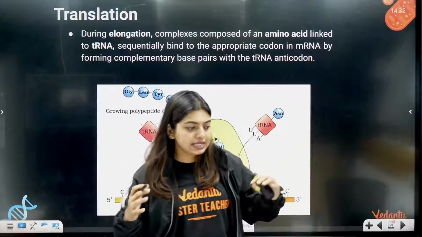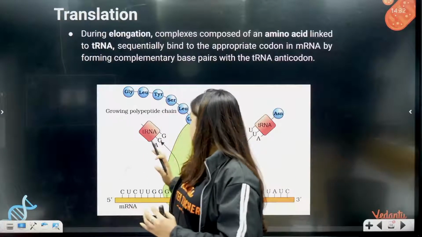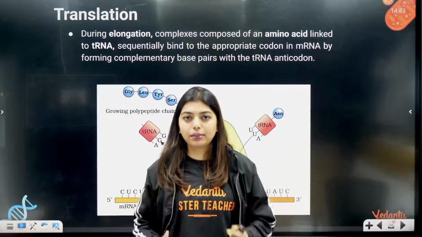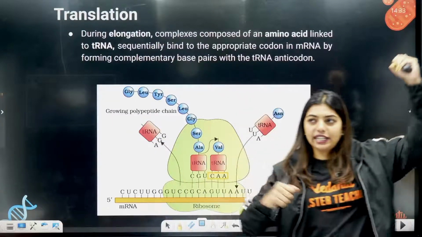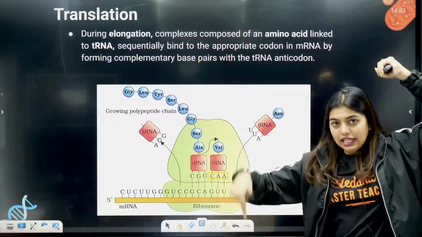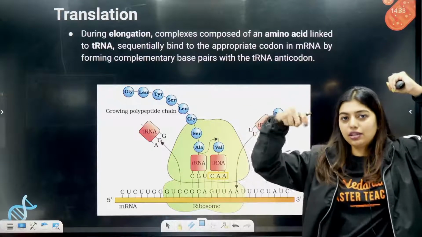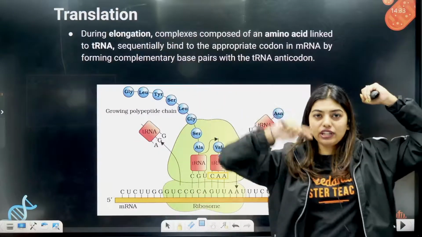So let's say this is the E site, this is the A site, this is the P site. E is the exit site, P is where the polypeptide chain will be formed, and A is the site where the acceptor is coming. Let's say I am waiting like this to come. In the P site, where the polypeptide is formed, one tRNA is making the chain bonding. When I am going to come, one tRNA would have already exited.